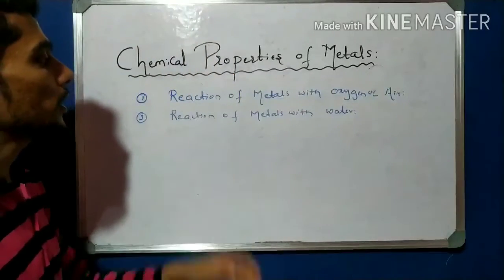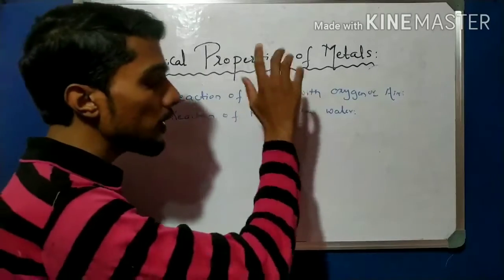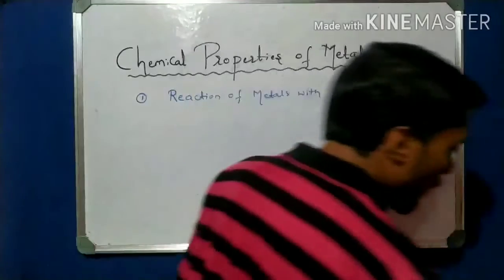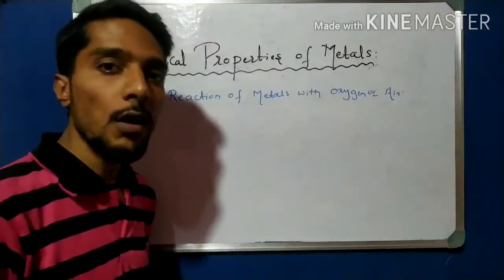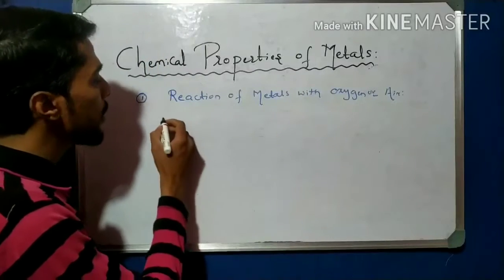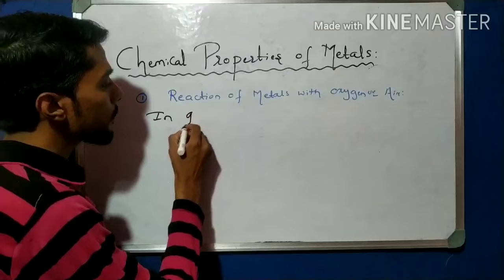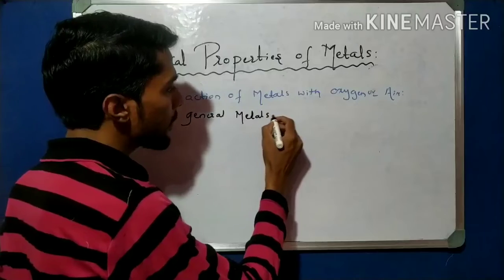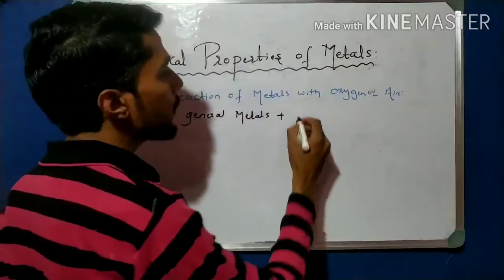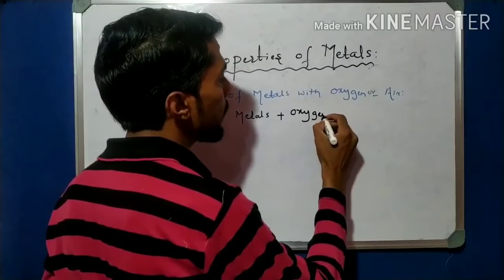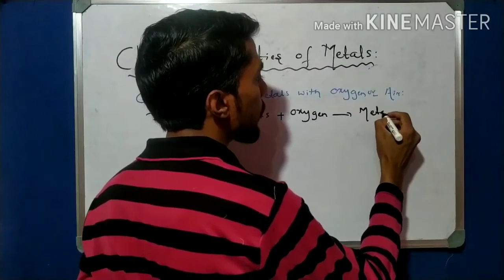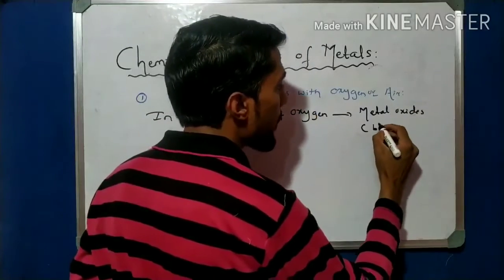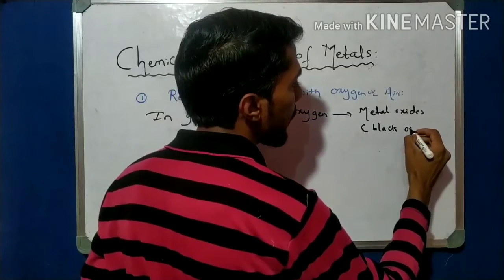Now come to the first point, that is the chemical reaction of metals with oxygen. So I focus only on the chemical property of metals with oxygen or air. In general, when any metal is combined with or reacts with oxygen, what happens here? Metal oxides are formed, and these metal oxides are black in color, black oxides.